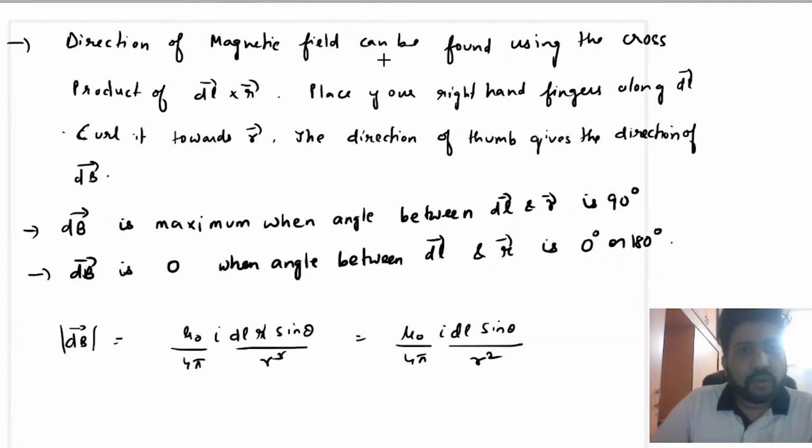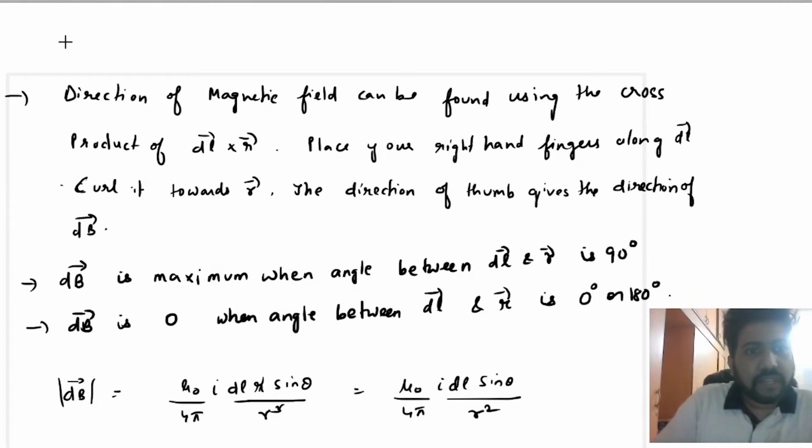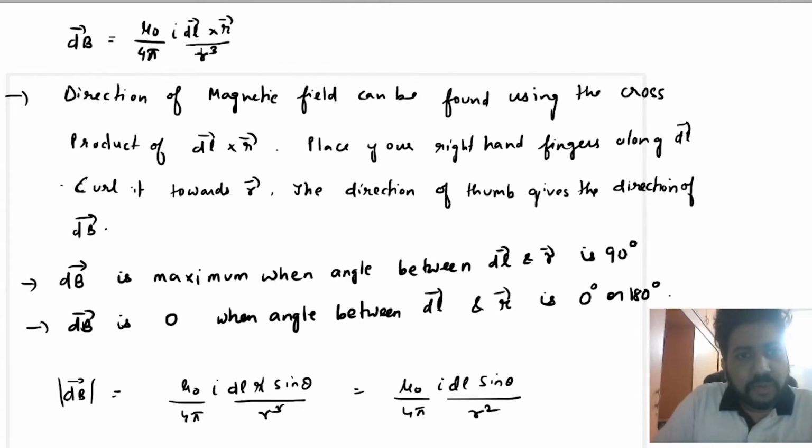Okay, so what is the direction of the magnetic field? Again I will write dB is equal to mu naught upon 4 pi I dl cross r upon r cube, right?